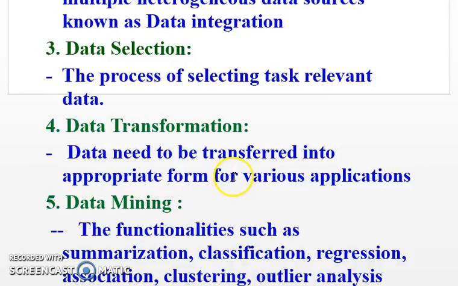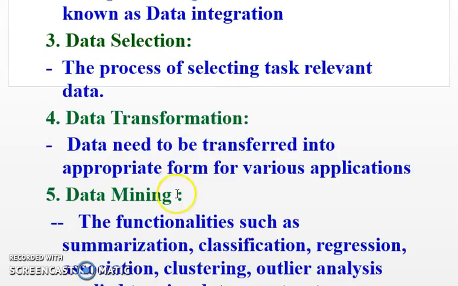Here we use scaling techniques, transforming a large representation of data into a much smaller representation, or simply reduction. We reduce the volume of the data into smaller versions.